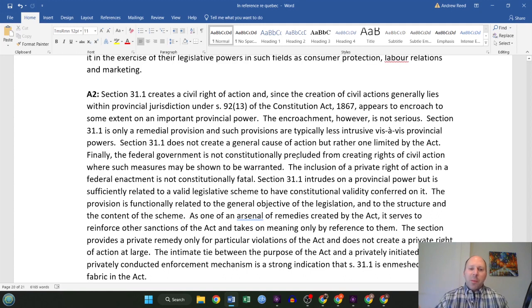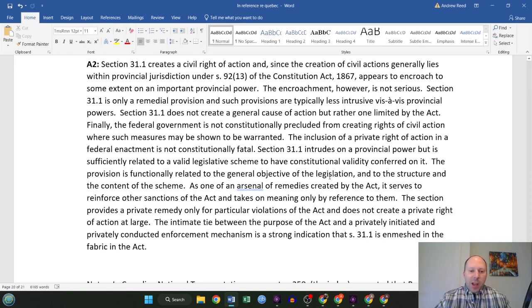And finally, the federal government is not precluded constitutionally from creating rights of civil action when these measures may be warranted. So there's nothing that specifically says they can't do it. The inclusion of a private right of action in a federal enactment is not constitutionally fatal. Section 31.1 intrudes on the provincial power, but it's sufficiently related to a valid legislative scheme, and therefore, because of that relationship, it gets the constitutional validity conferred upon it. The provision is functionally related to the general objective of the legislation and to the structure and the content of the scheme. So it's all tied in together.